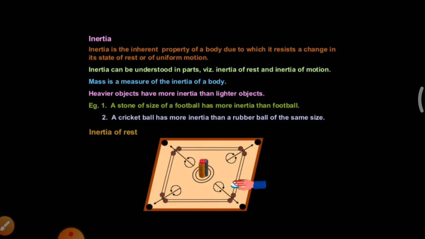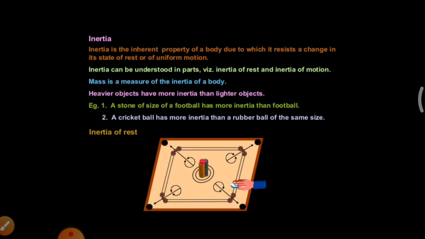And the next one is inertia. Inertia is an inherent property of a body. It resists any change in the state of rest or motion. For example, if you take any object that is at rest, it always resists changing its state. If the object is in motion and I try to stop that motion, it resists the change. So that is called inertia.